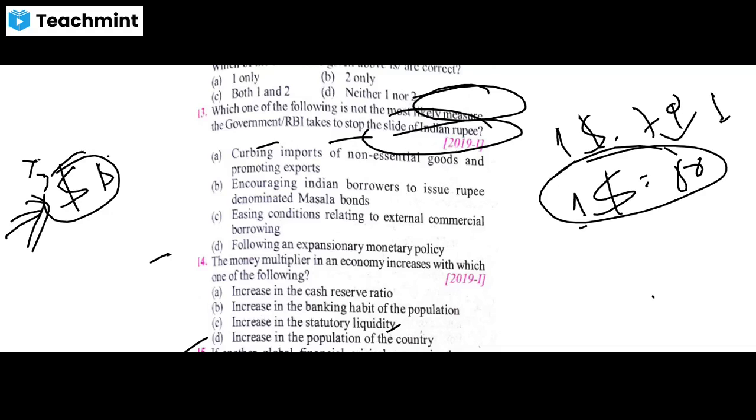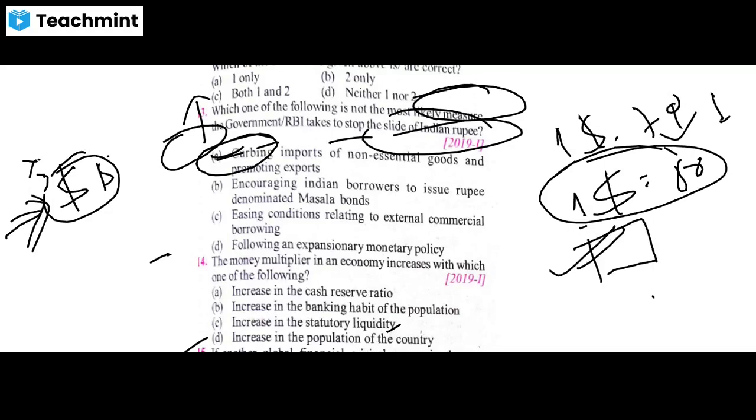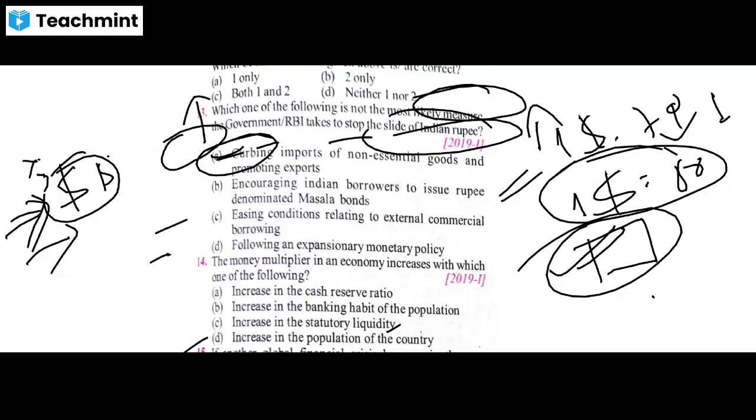Second option: encouraging Indian borrowers to issue rupee denominated masala bonds. Okay, so by issuing these masala bonds, the investment will be more in these bonds, and the rupee value will also increase. Option C: easing conditions relating to external commercial borrowing. Okay, so if you are easing this policy, external commercial borrowing, then more foreign borrowings will come, and the value of rupee will also increase.